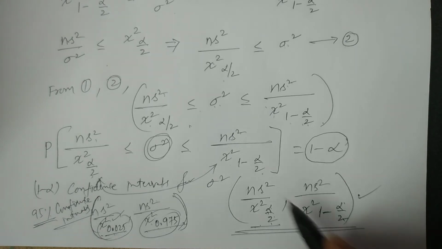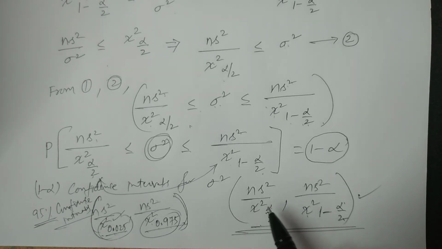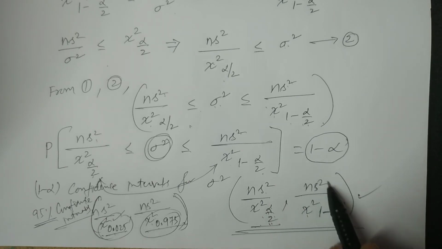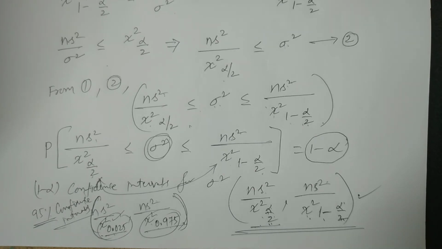This is the 1 minus alpha confidence interval for the population variance sigma square: ns square by chi-square alpha by 2 and ns square by chi-square 1 minus alpha by 2. Do you understand this? This is the calculation of the confidence interval for population variance sigma square in the normal population, in which we use the chi-square distribution. Thank you so much.